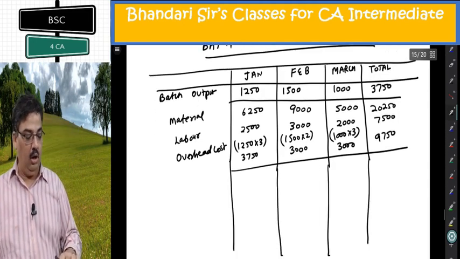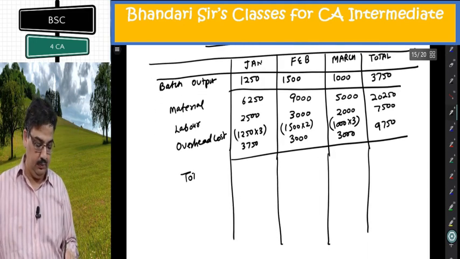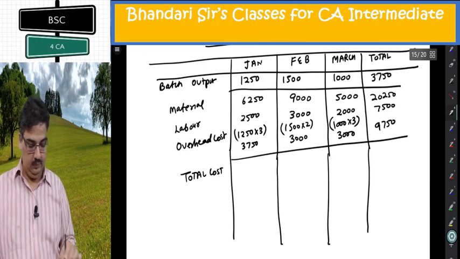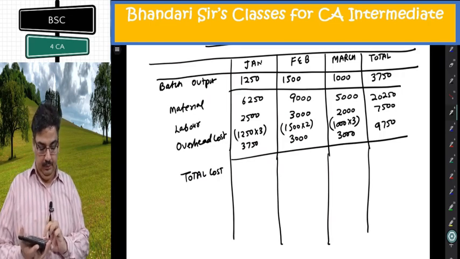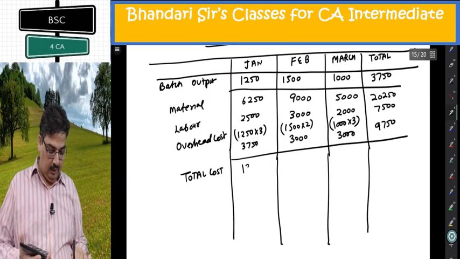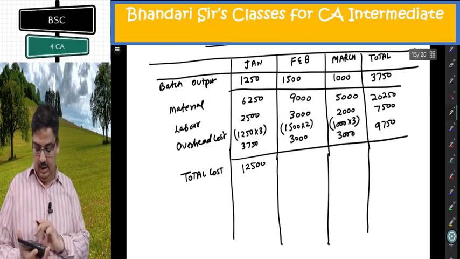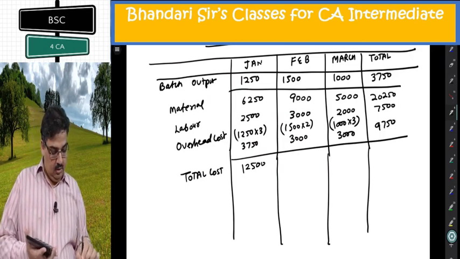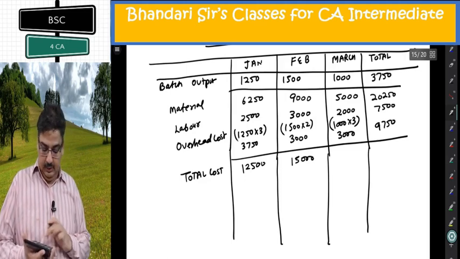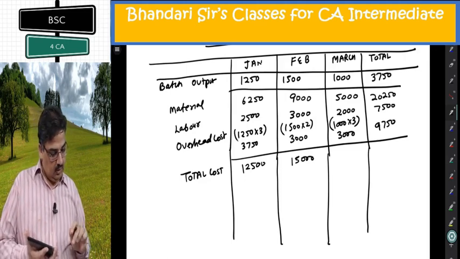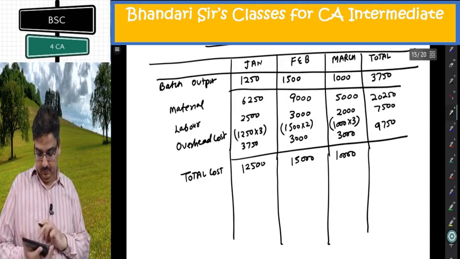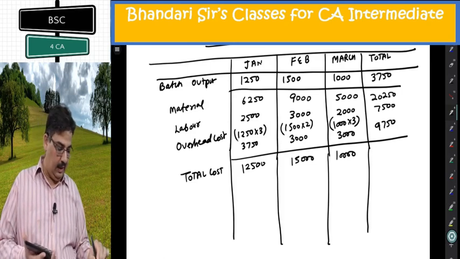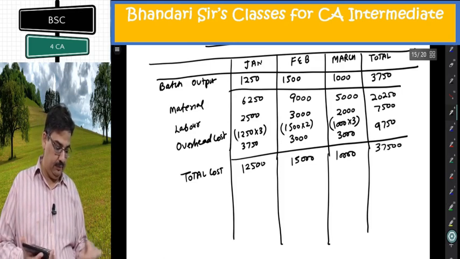If I add them all, what I'll get? Total cost. So I need to add them. 6250, 2500, 3750. I'm getting 12,500 in January. 15,000. Third is 10,000. Once I add, it is 37,500.